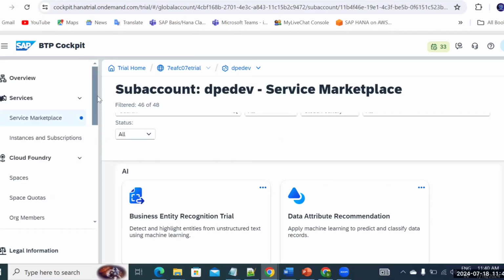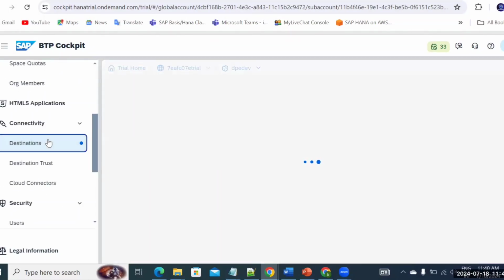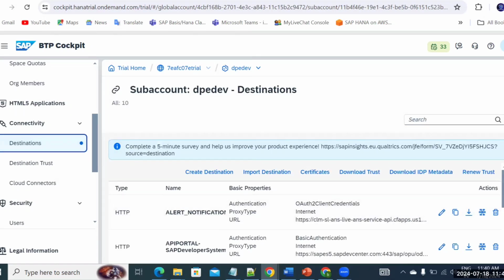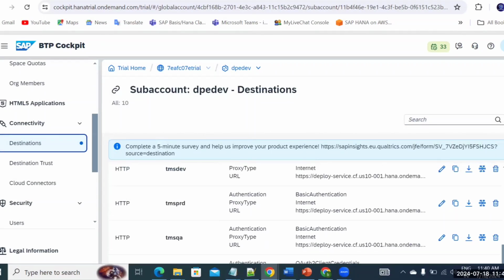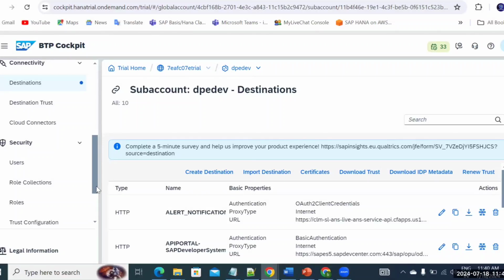On top of that, you'll also get to know each and every aspect. For example, the destination. Suppose I tell you, I want to create a destination, or do some integration with the CI/CD, or create some alert notification, or anything that we are going to do here. Each and every case will have a valid justification. If you have any queries, I'll try to discuss each and everything, and this will be a hands-on training.